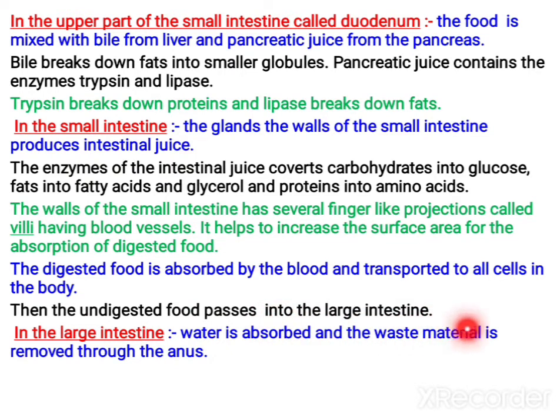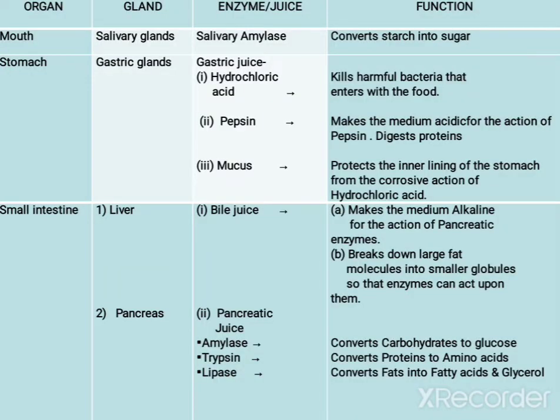Then the undigested food is sent out through the large intestine. In the large intestine, the water is absorbed and the waste material is removed through the anus. Now the digestion is fully completed. Now let us study in tabular form. It will be much more helpful for you to learn.